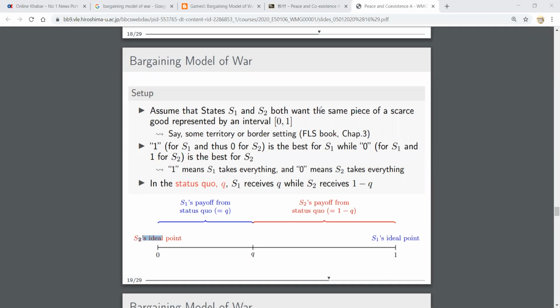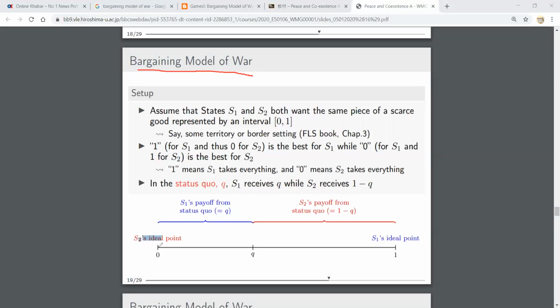Let's talk about the bargaining model of war. In the bargaining model, generally there are two states. There are some scarce resources. It may be land or some amount of money or something different, and both states want that thing. But in order to get some, they may go for dispute settlement, or they may go for war. Actually, we talk about that thing.